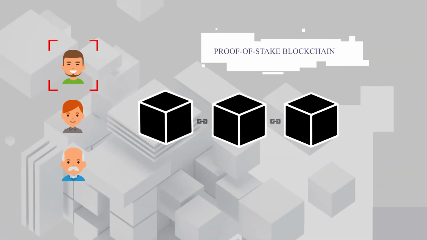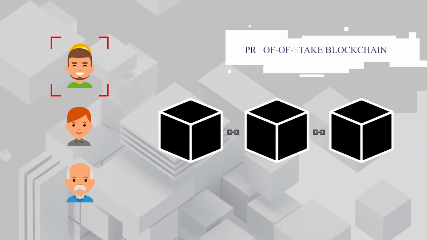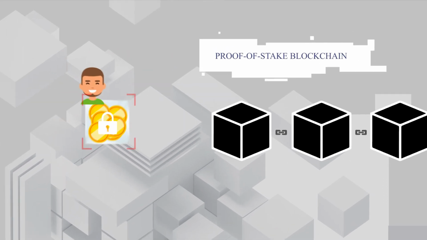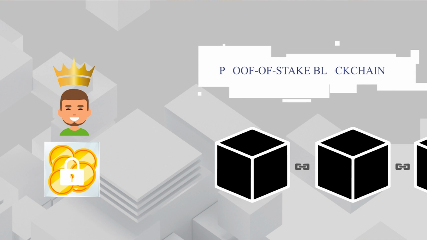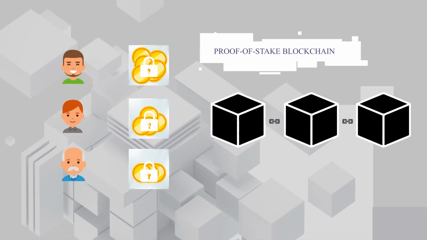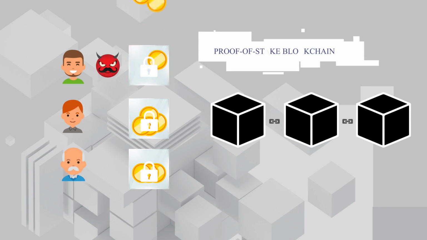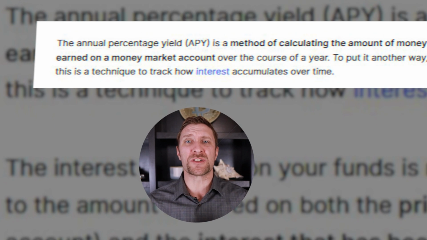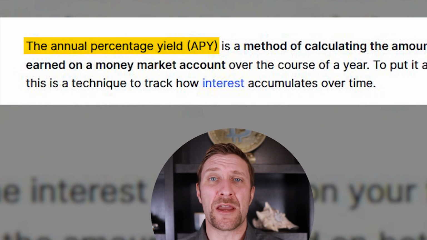In a proof-of-stake blockchain, validators are chosen based on the amount of crypto, or the stake, that they hold. Essentially, the more tokens you have, the more power you have in the network. This system incentivizes validators to act honestly, as they risk losing their stake if they act maliciously. This is known as slashing. You're rewarded for staking by annual percentage yield, or APY.